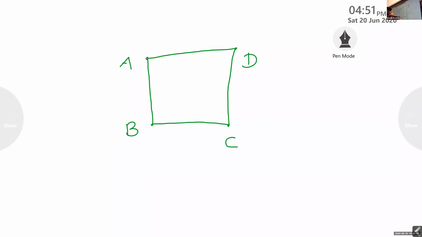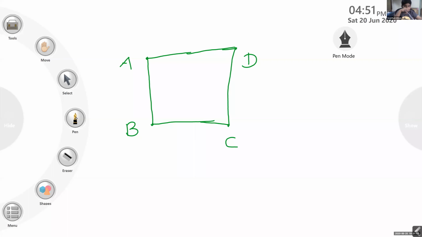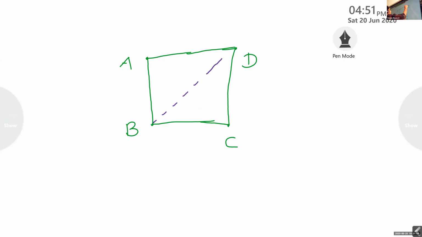Now listen. If I connect B and its opposite vertex, I'll take some other color so that you can understand. Okay. I connected the opposite vertex of B. What is the name of it? Diagonal. A diagonal is also a line segment. What is the name of the diagonal? Diagonal BD. Can you connect any of the other opposite vertices?